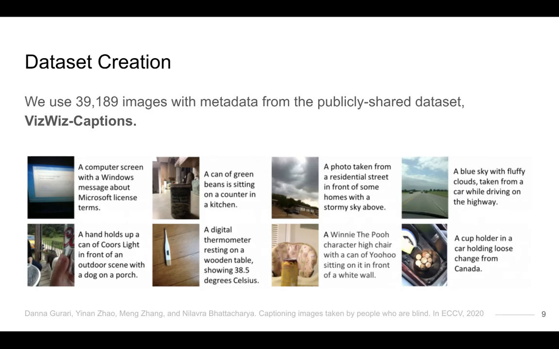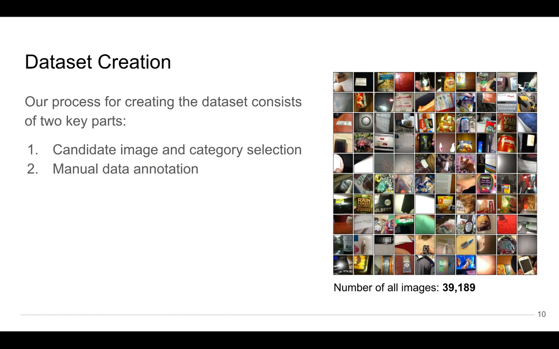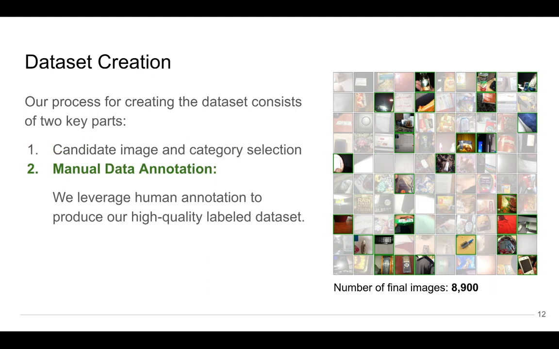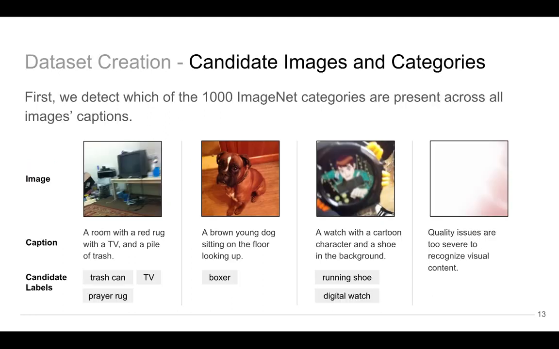We use over 39,000 images with metadata from the publicly shared dataset VizWiz Captions. Our process for creating the dataset consists of two key parts: candidate image and category selection, and manual data annotation. In the first stage, we use automation to identify candidate images that likely contain the ImageNet categories of interest from an initial collection of over 39,000 images. Then we leverage human annotation to produce our high-quality labeled dataset.